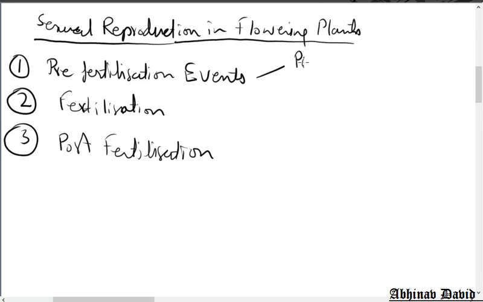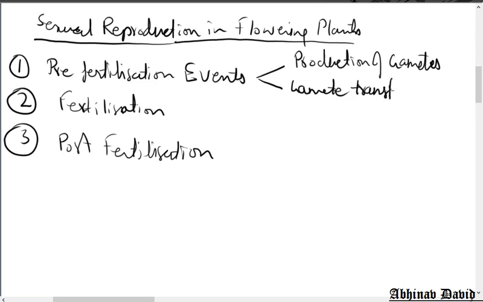Now what happens in pre-fertilization? Production of gametes. Gametes are produced in the reproductive parts: the male gamete is produced in the male reproductive part, and the female gamete in the female reproductive part. Then gamete transfer takes place. The male gamete is transferred in the form of pollen grains from the anther to the stigma. We call this process pollination.